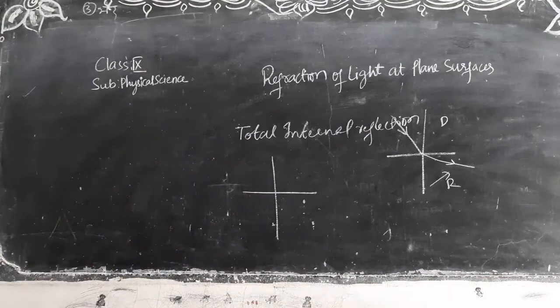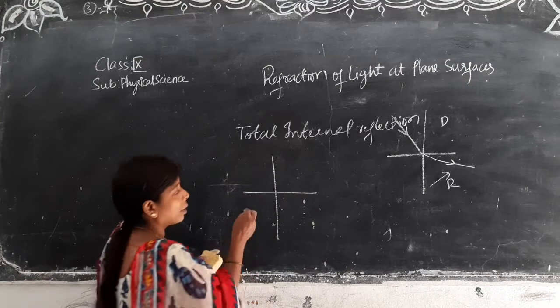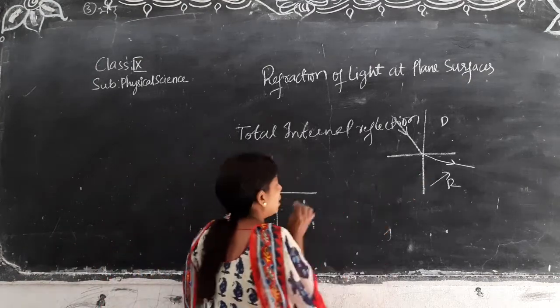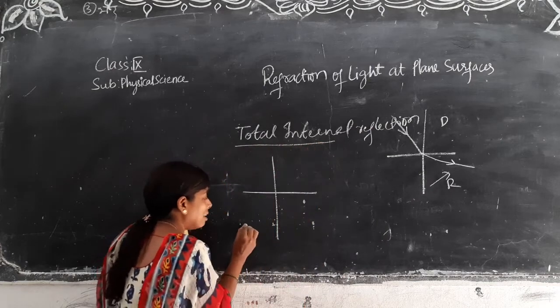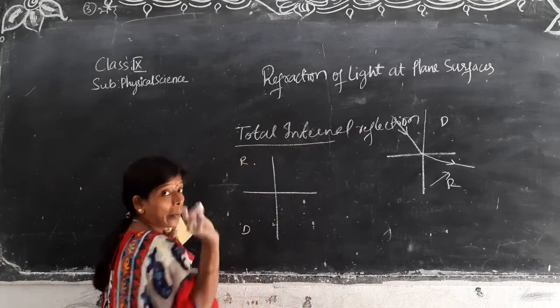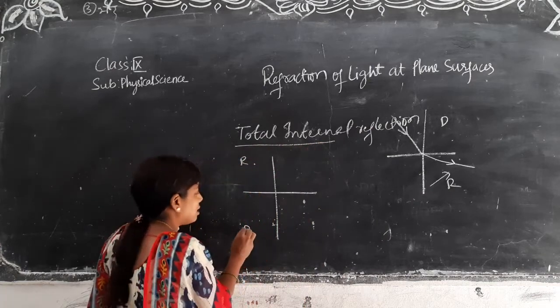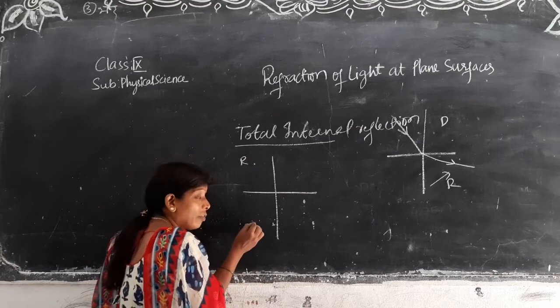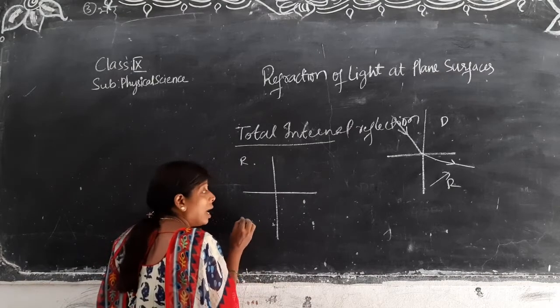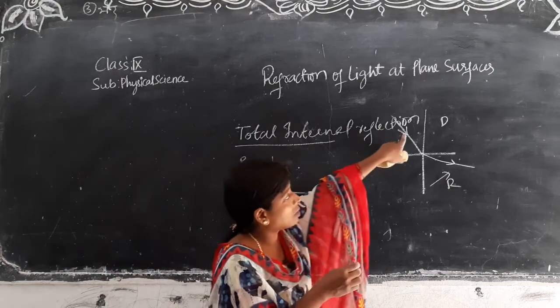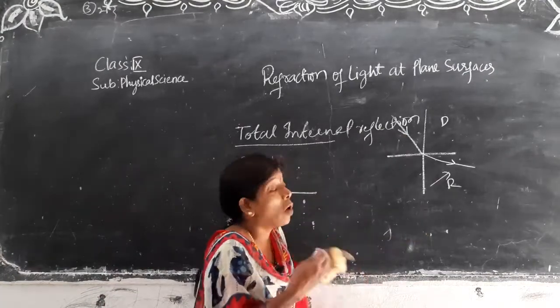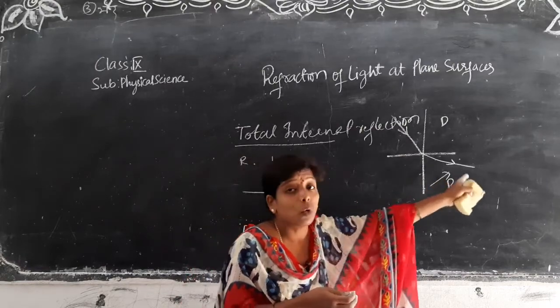This is a situation here, similar to what we see about total internal reflection, denser to rarer medium. Important, observe. The light we are focusing goes from denser medium to rarer medium. So now, denser to rarer medium. See this one, denser to rarer medium. What should happen? The ray is going far away.